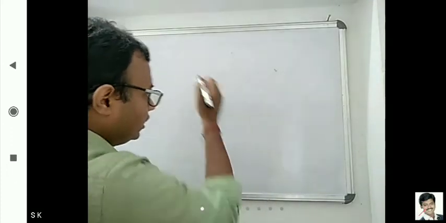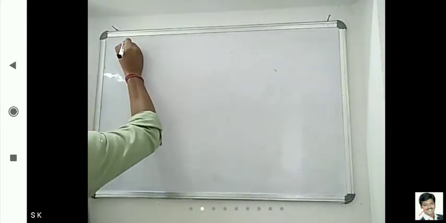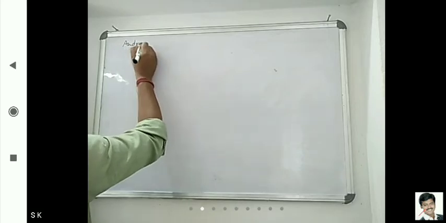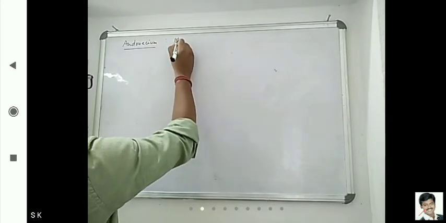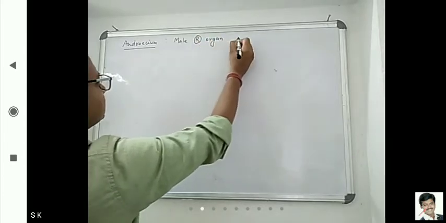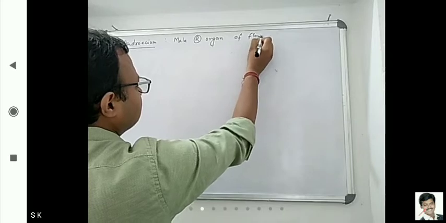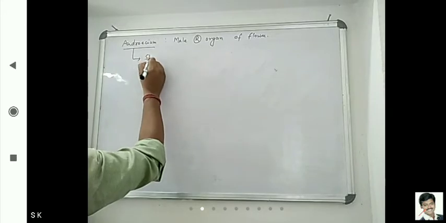Now, next we have to see the flower's essential whorls, androecium and gynoecium. Okay, so we will discuss only these two, androecium and gynoecium, in this chapter. So androecium, or we can say it is the male reproductive organ of the flower. Okay, each unit of androecium is known as a stamen.